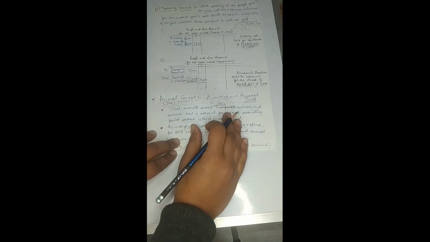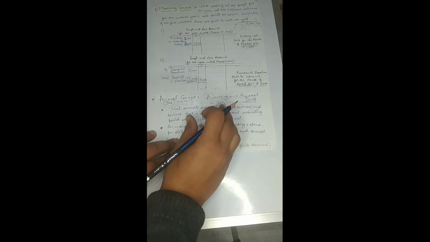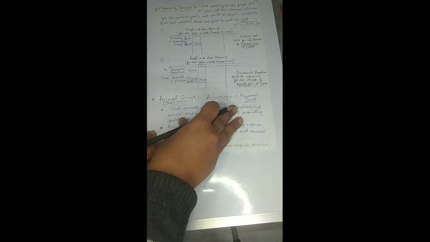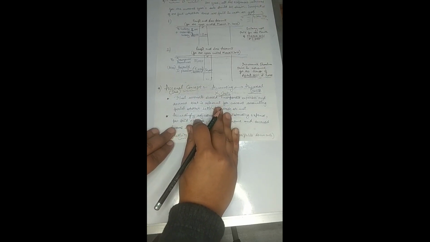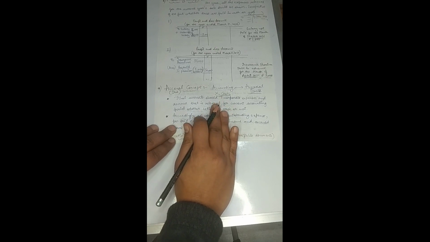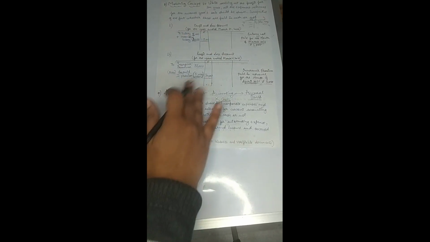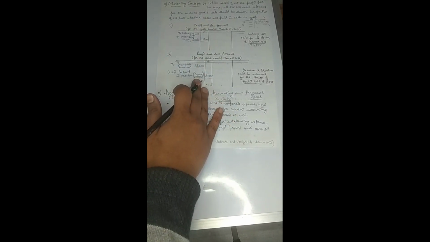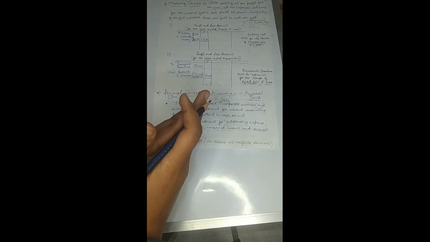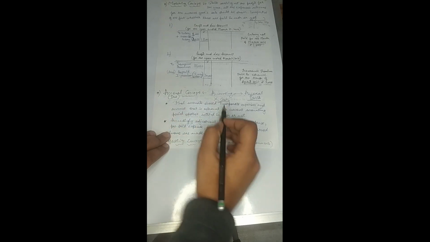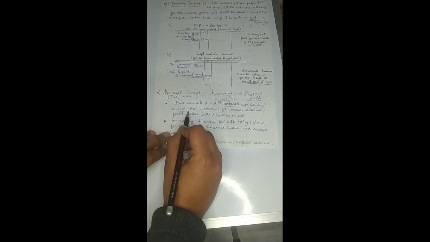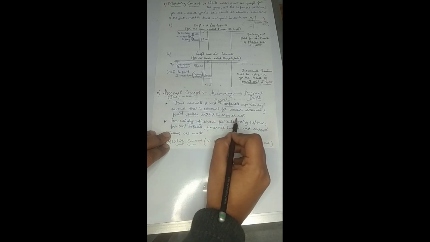The revenue recognition concept told us that we should enter all the revenue which belongs to a particular financial year, irrespective of whether it has been received in cash or not. And the matching concept told us that all the expenses related to a particular financial year should be recorded in the financial statement, irrespective of whether they have been paid in cash or not. When we combine these two concepts, we come up with the accrual concept, which says to incorporate expenses and revenue in the accounting period, whether these have been settled in cash or not.